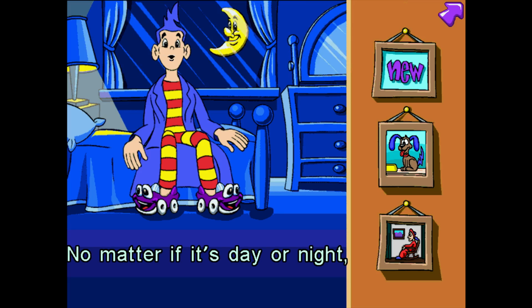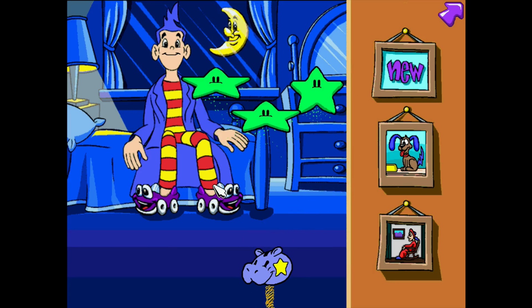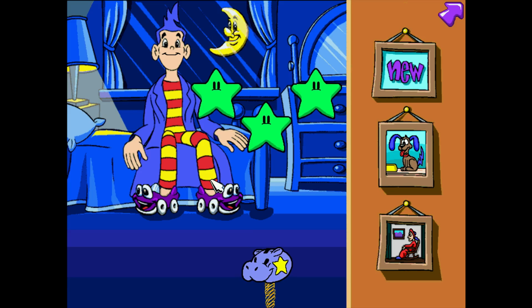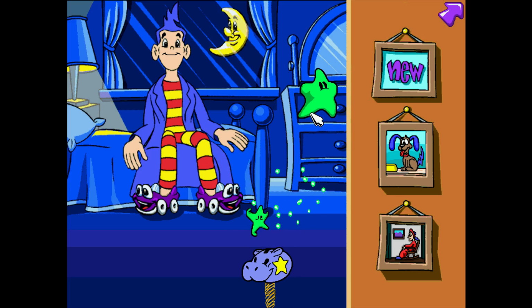No matter if it's day or night, Smart Stars are my favorite sight. His shoes, Putt Putt, which is a character of the Humongous series that's more of a classic point-and-click adventure game for kids instead of being education focused.